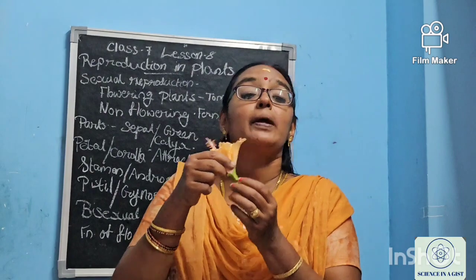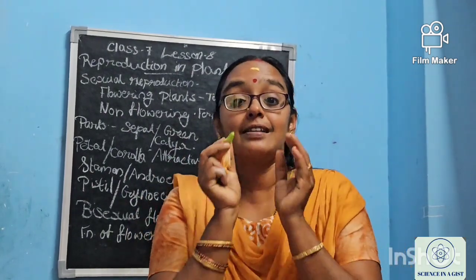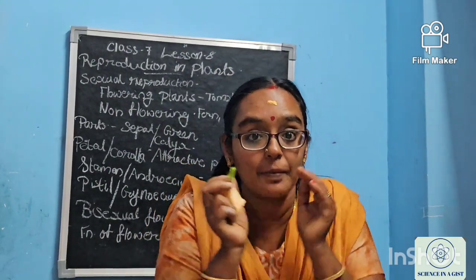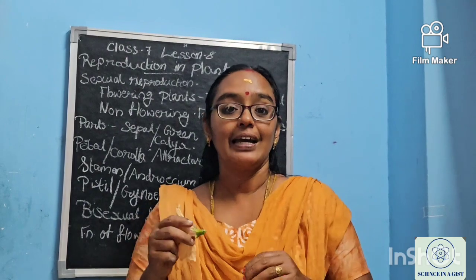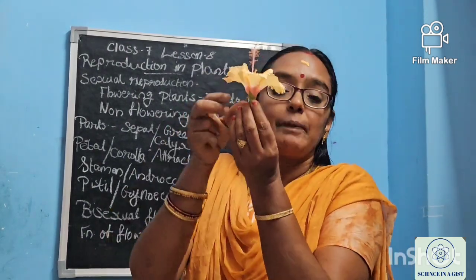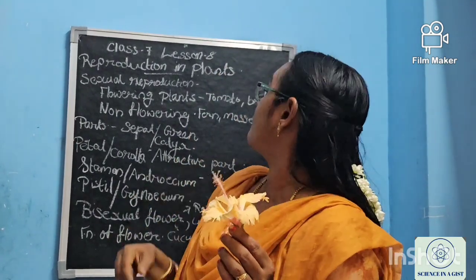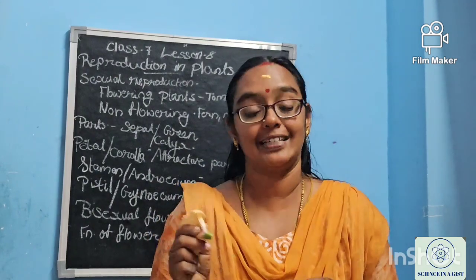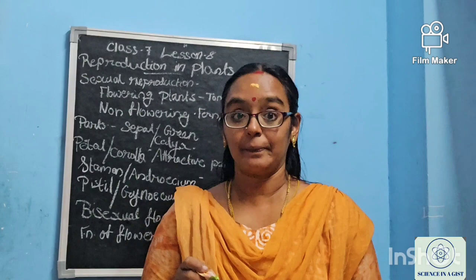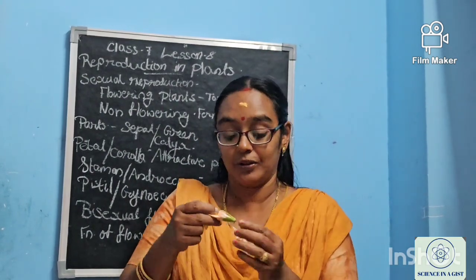So, for what purpose the sepal is there? Anyone can say? When the flower was in the bud stage, this sepal is the one which protects the bud, right? When it has blossomed in the form of flower, it will be in the base. Okay, so this is called sepal, or there is one more word for it, that is called calyx. What is it, ma? Calyx. Everyone should know these words. It's very important. Sepal or calyx. It is the green part of the flower.